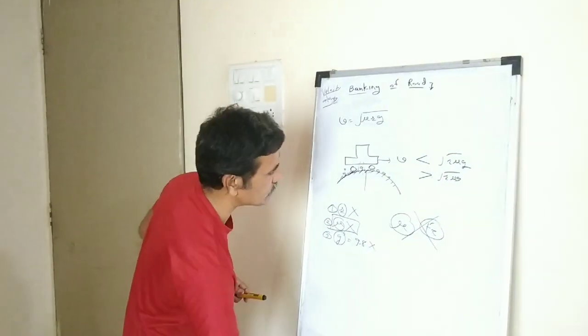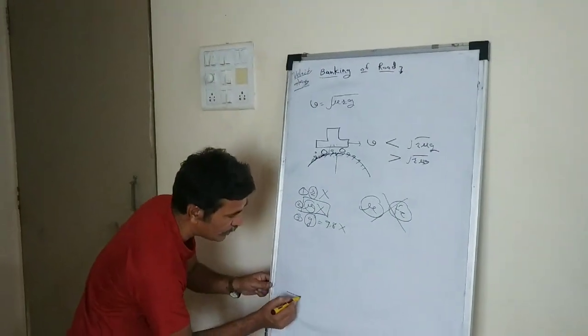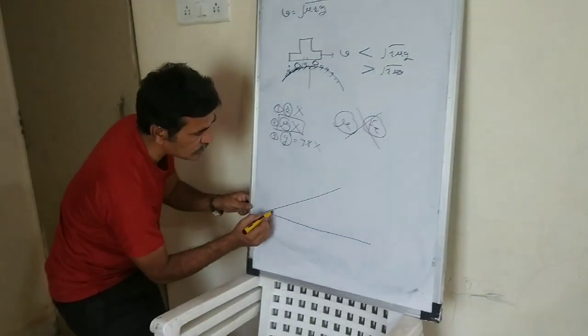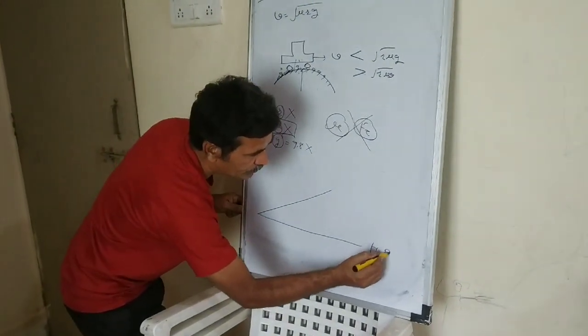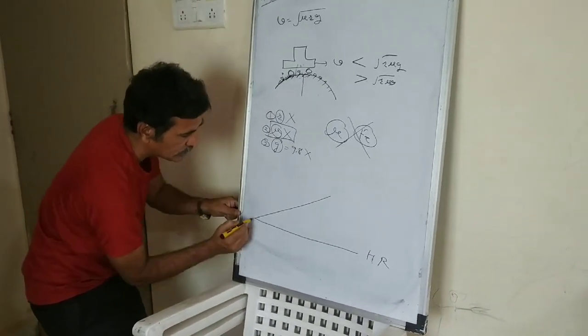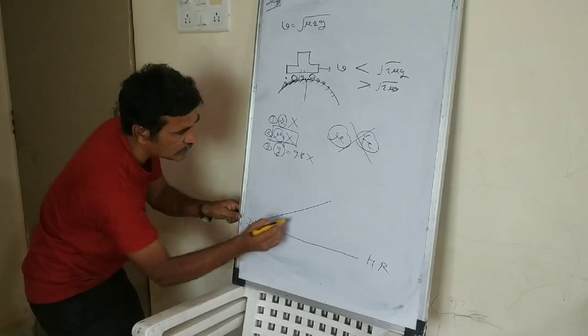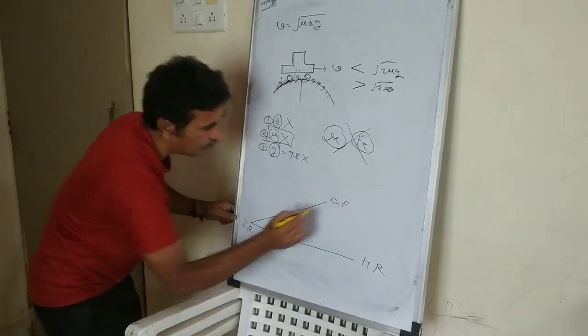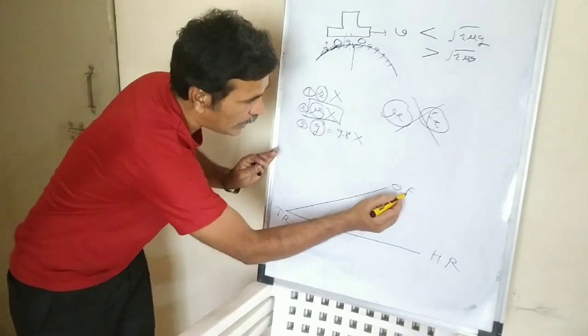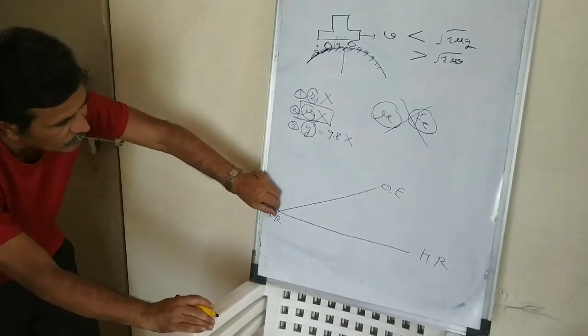In this typical case, we require a different method that is called banking of road. In this method, suppose this is the horizontal direction, a perfect horizontal surface, and suppose this is the road surface, this is the inner edge, and this is the outer edge. Then from the diagram we can understand that the outer edge is at somewhat more height and the inner edge at somewhat lower height.